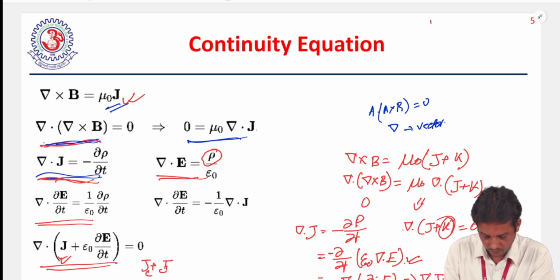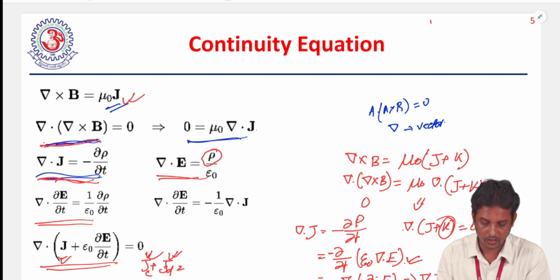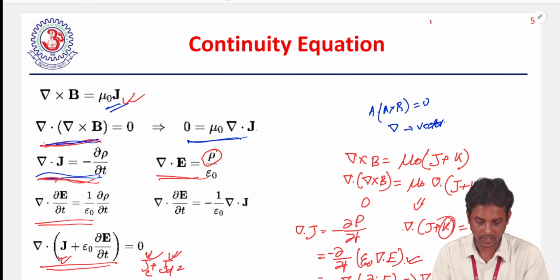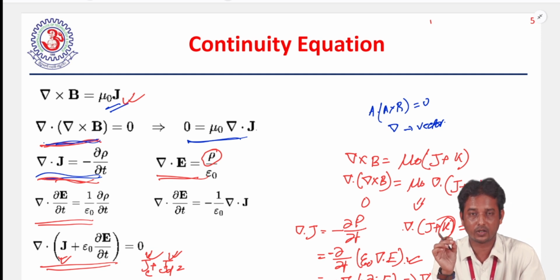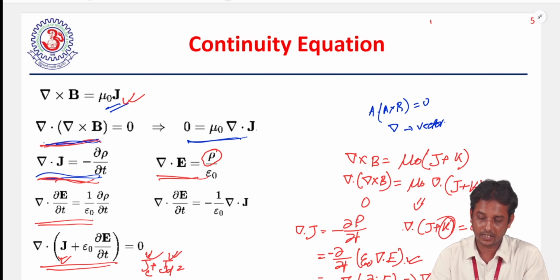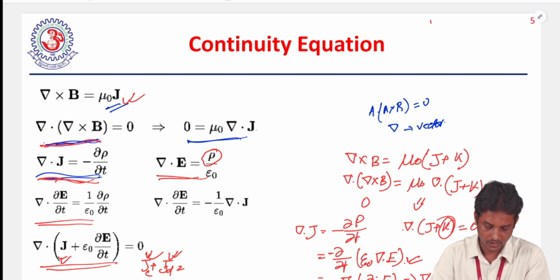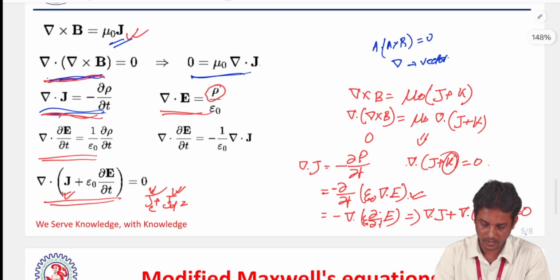We can write this as JC plus JD. This current JC is called the conduction current, and JD is called the displacement current. It was added by Maxwell himself, and JD is very important for discussing the capacitor. This is called the displacement current.